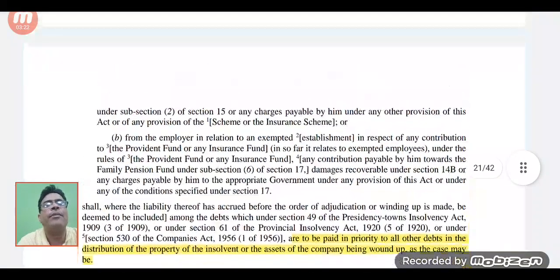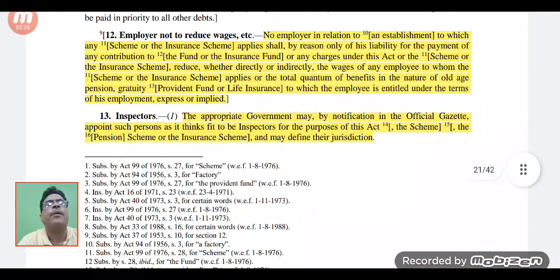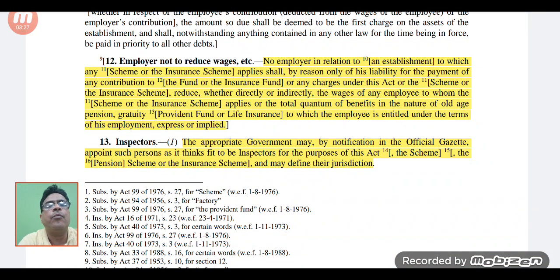Then section 12, which gives one more protection to the employees. It talks about the employer not being allowed to reduce wages.